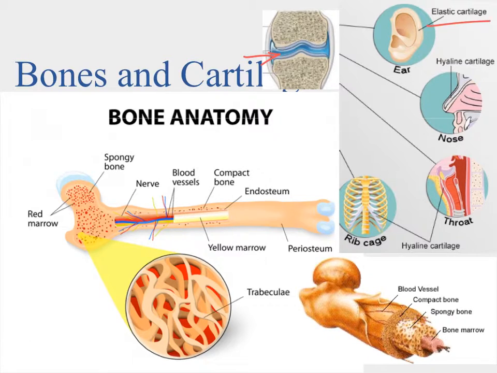We also have elastic cartilage, which gives us the shape of our ear and our nose. In our throat, we have cartilage, which protects our airways. And this one down here on the rib cage is kind of important because when we breathe, our rib cage needs to expand a little bit. If it was all bone, it wouldn't be able to do that. So having that cartilage helps it do that as well.